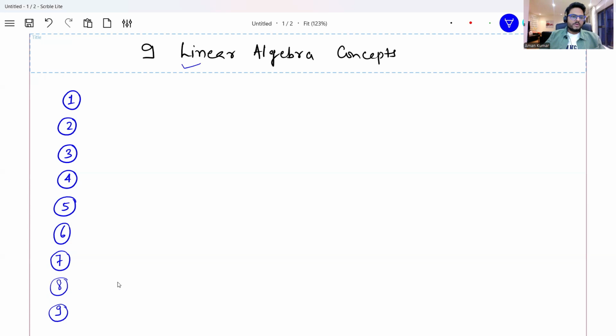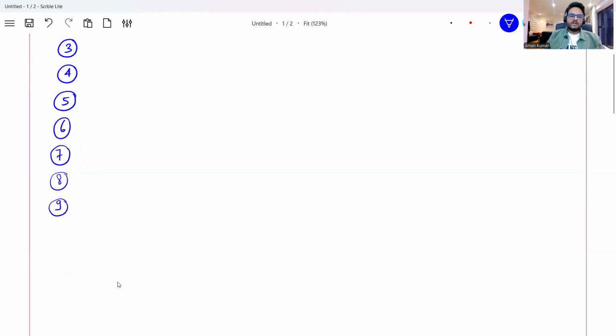Okay, so one by one I'm going to write the concepts here, show you a Python code snippet, and give you one example of where it is used in the machine learning and data science world. So first of all, guys, the very first concept that you should know and be aware of is scalars and vectors. Don't confuse between what are scalars and what are vectors.